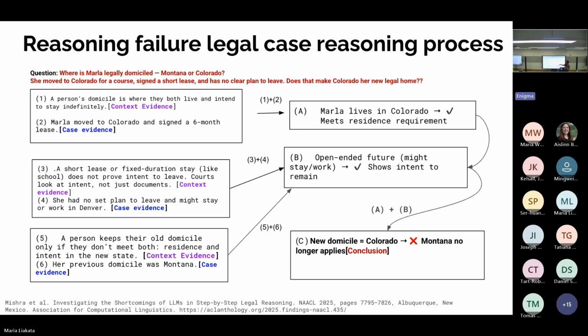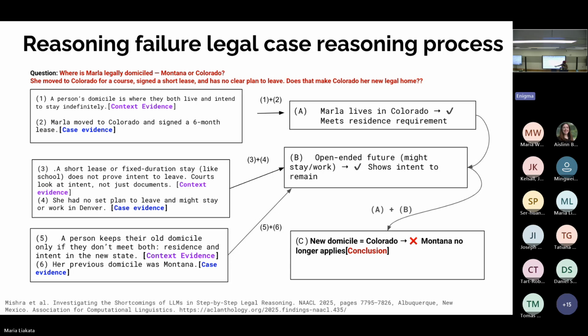She had said she had no set plan to leave and might stay or work in Denver, because this was the case evidence from her situation. And this gives us the context that there is an open-ended future. What I'm showing you is what should have been the reasoning flow, which would have helped us determine the domicile of the person.